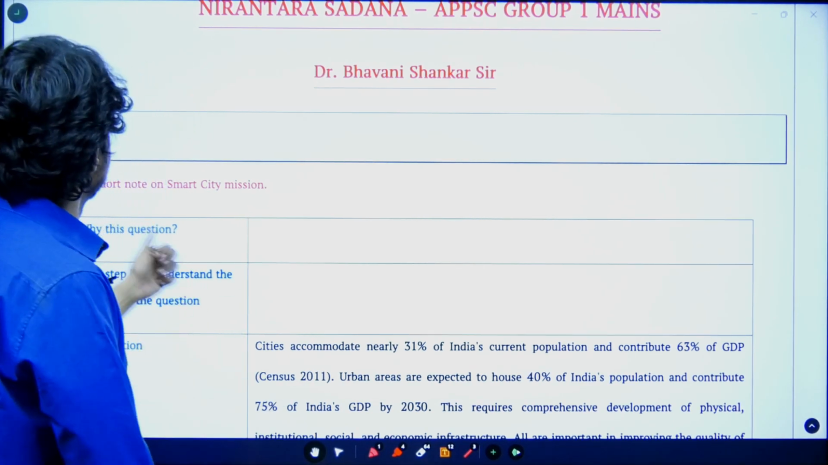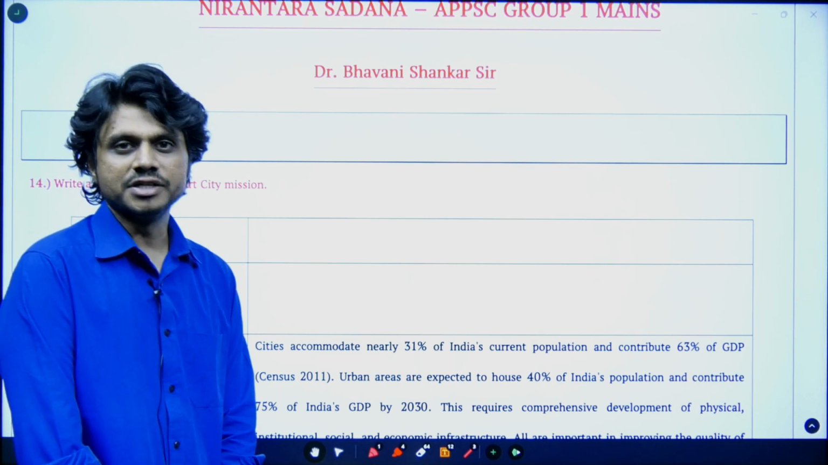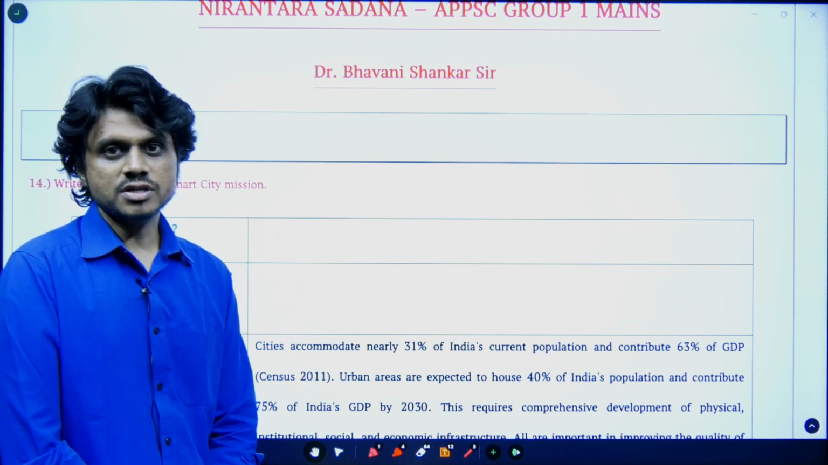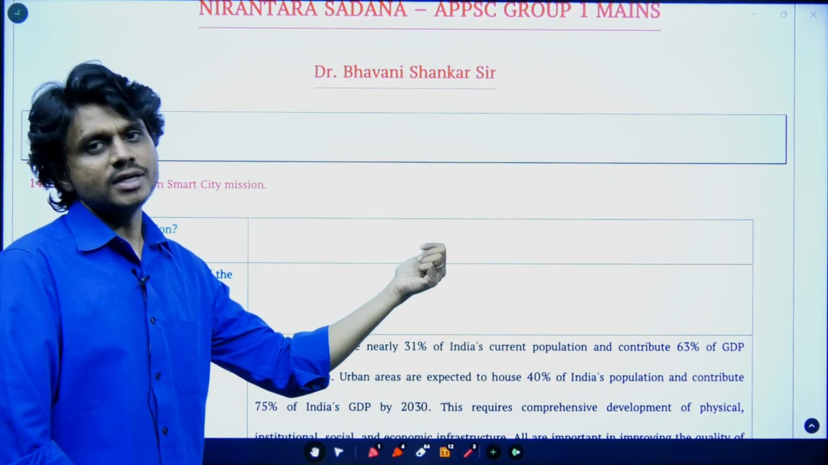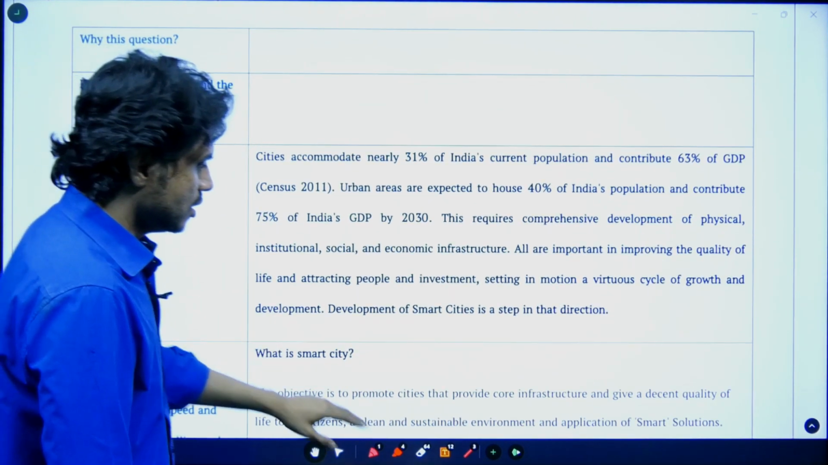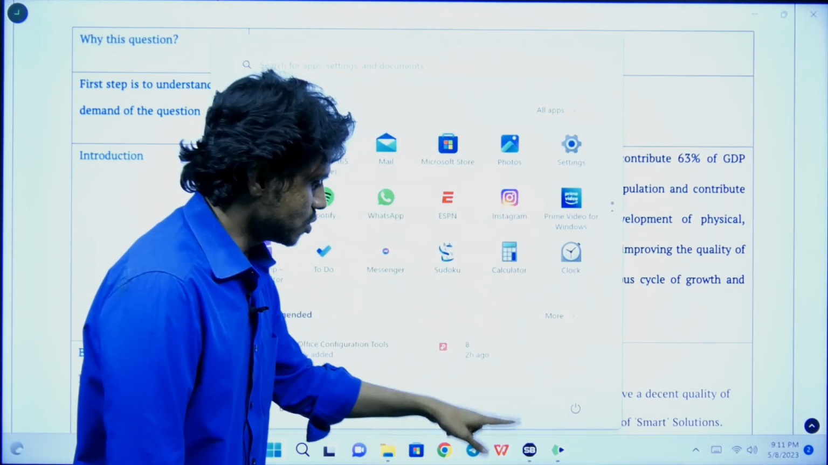Next question. Write a short note on the smart city mission. This can be a component under the urban infrastructure, and this can also be asked in geography. So I picked up this question, smart city mission. Let's understand these concepts properly.